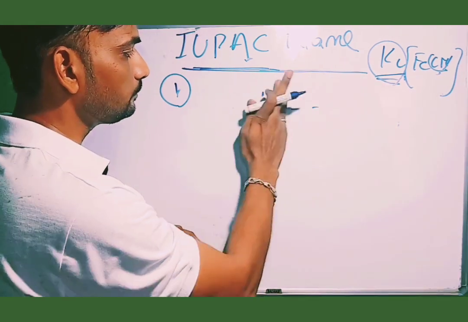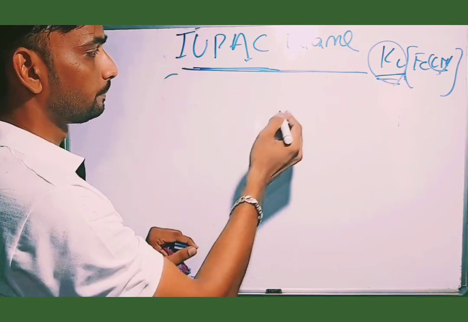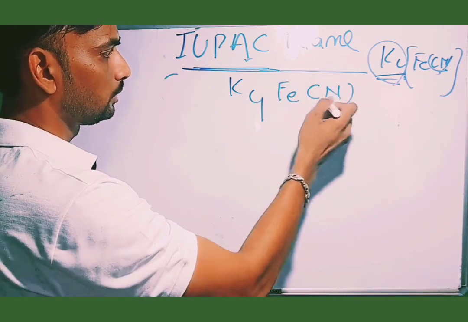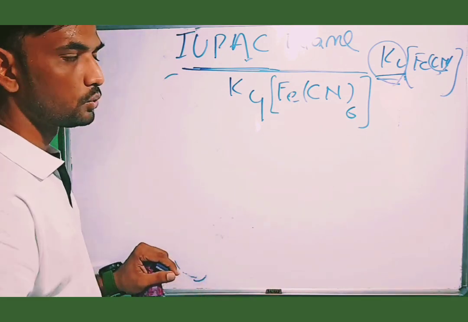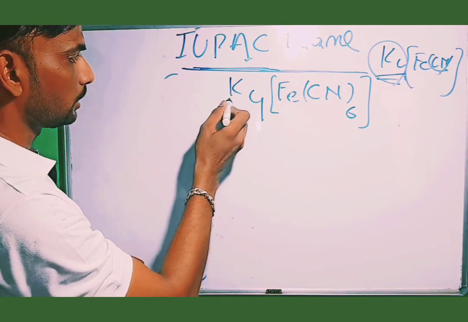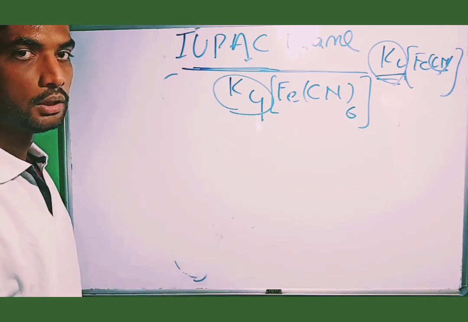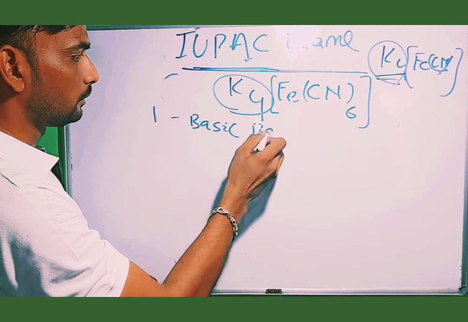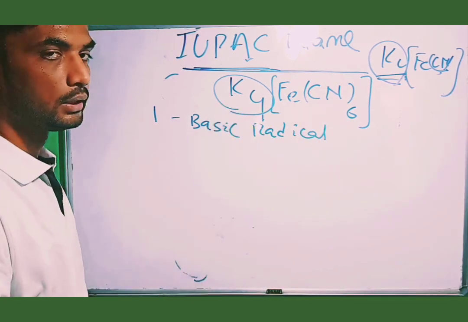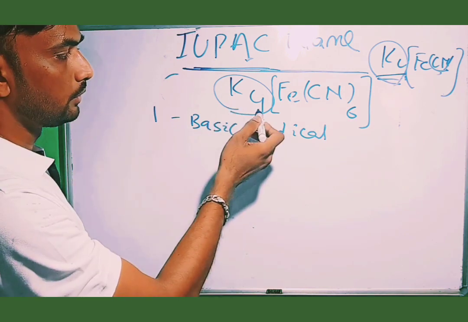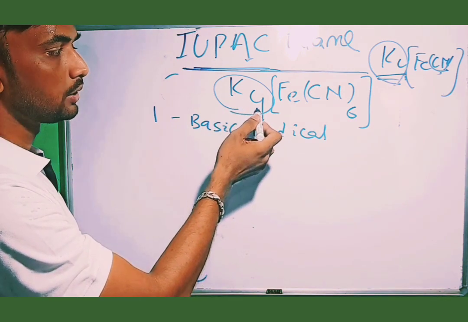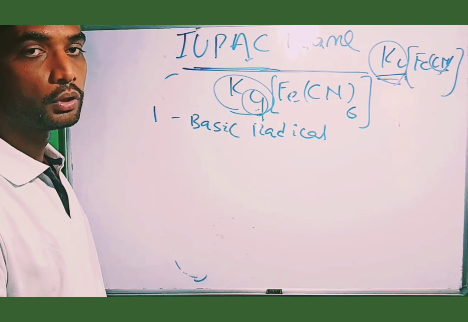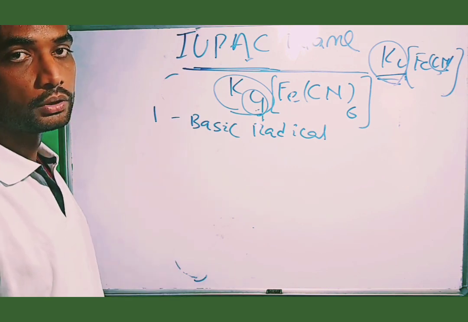This is the first rule. Here we can write the example K4[Fe(CN)6]. So according to the first rule for the basic radical, we write it initially with a small letter. Whether it is K3, K2, K or K4, the number does not matter. It is only written as potassium, starting with a small letter.